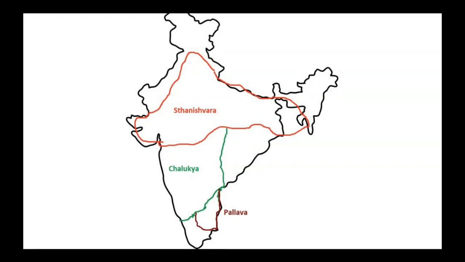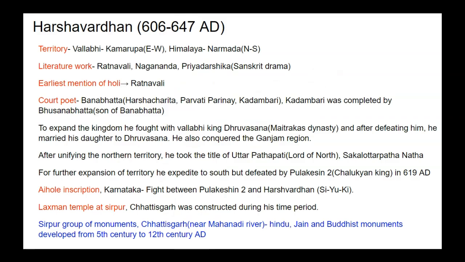Harshavardhan controlled a major part of North India, and then we find the Chalukya dynasty and then the Pallava dynasty in the south. The territory of Harshavardhan, who ruled from 606 to 647 AD, was from Vallabi to Kamarupa. It was an east to west stretch, then Himalaya to Narmada as north to south stretch.